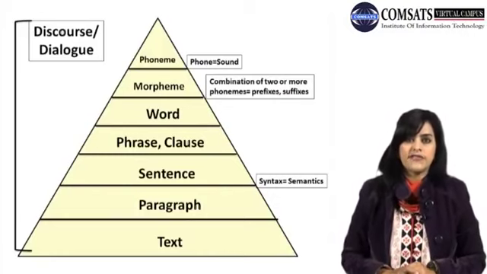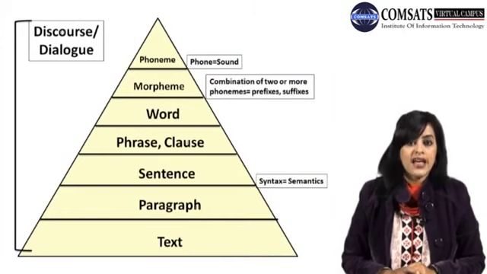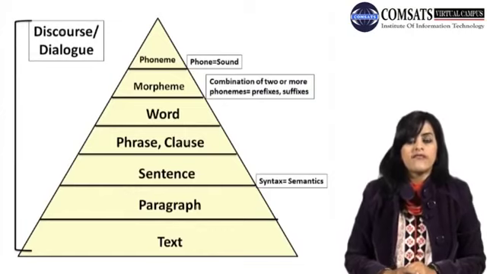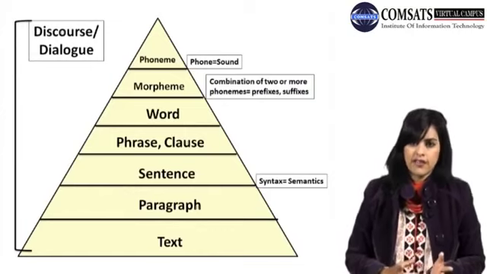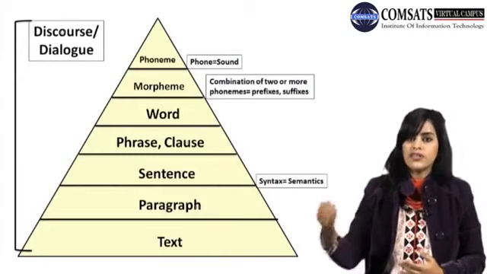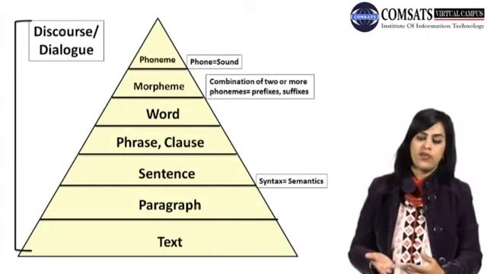Now if we add any suffix, let's say go, and I add the suffix ing with it, that will become going. If I say ing itself, it doesn't mean anything, but if I say going, it means that I am going somewhere or I am heading towards somewhere.